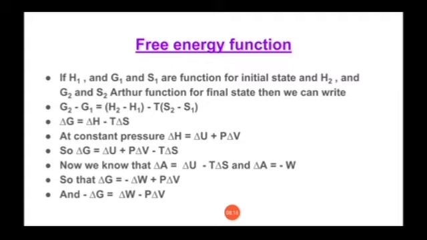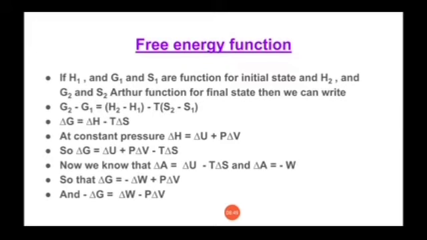As we all know, to check the spontaneity of a reaction from entropy, we require two different things: entropy of system and entropy of surrounding. But from the point of view of free energy, we can find whether the reaction is spontaneous or not by finding a simple free energy value.